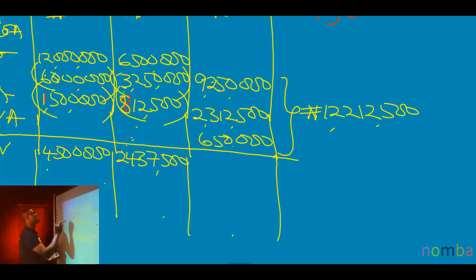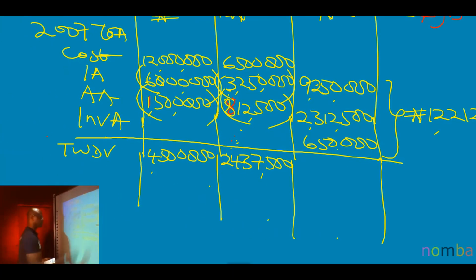Let's take a small test. 6 million plus 3 million give me 9 million. 1.5 plus this give me 2.5. 9. That should be okay. All right, so let's move on. So it now means this is my TWDV.